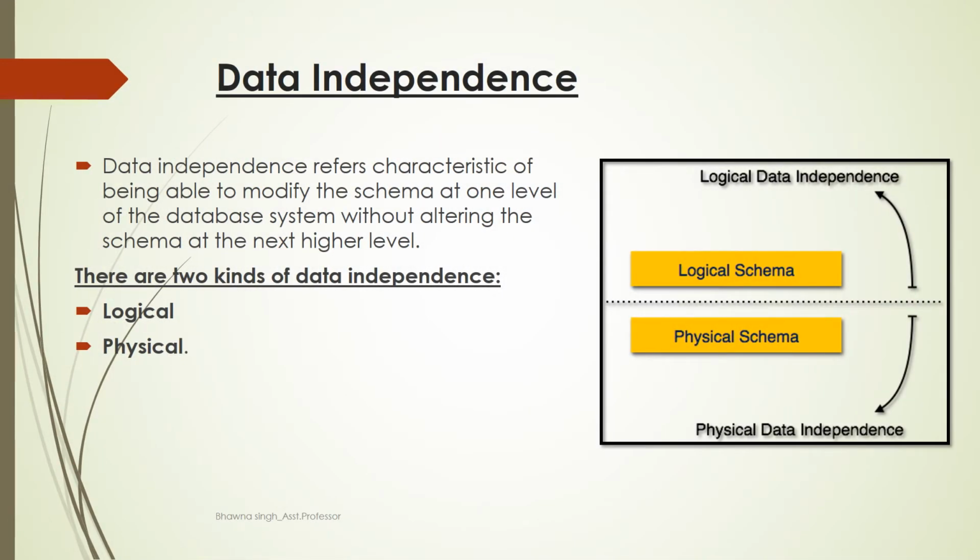So let us first understand what is data independence. Data independence refers to the characteristic of being able to modify the schema at one level of the database system without altering the schema at the next higher level. That means database is a multi-layered system, as we have already discussed in the previous sessions, and we have discussed the three layers of database: the internal level, the conceptual level and the external level.